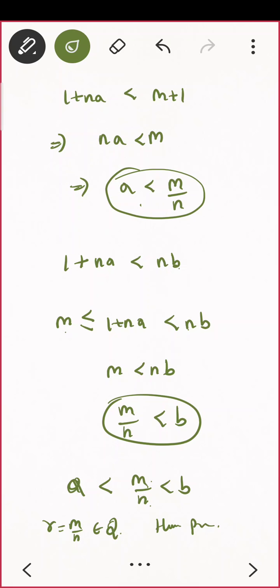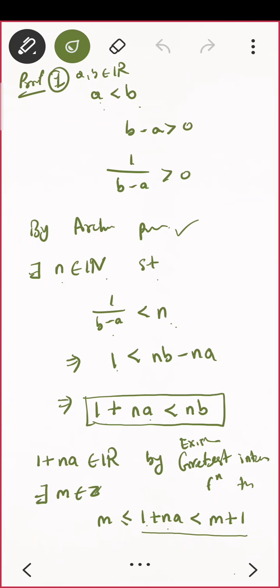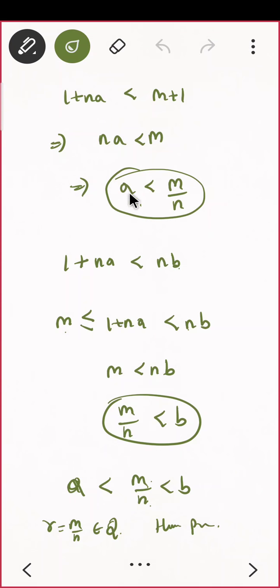Hmm, perfect. That is a natural number. Do you see? This n is a natural number. This m is an integer. So m by n will always be a rational number. Perfect. Good. So here you are having m is less than or equal to 1 plus na. So first we considered these two, and from here, 1 and 1 cancel, and from here we see a is less than m by n. We are done with the first part. a is less than m by n.